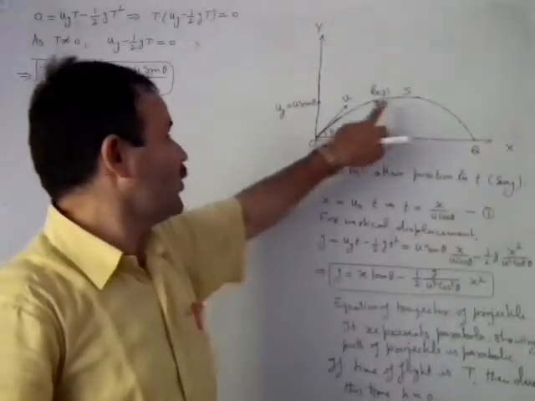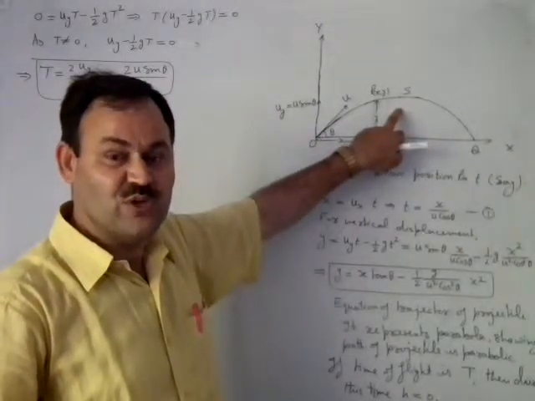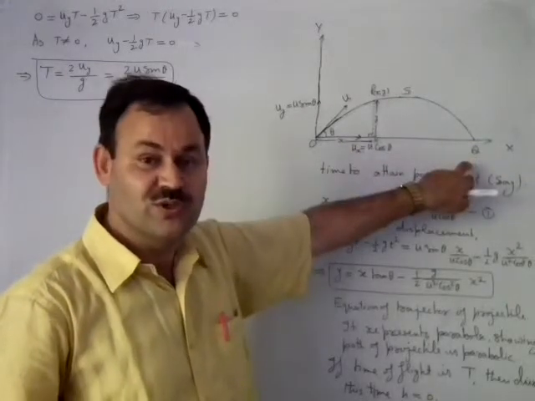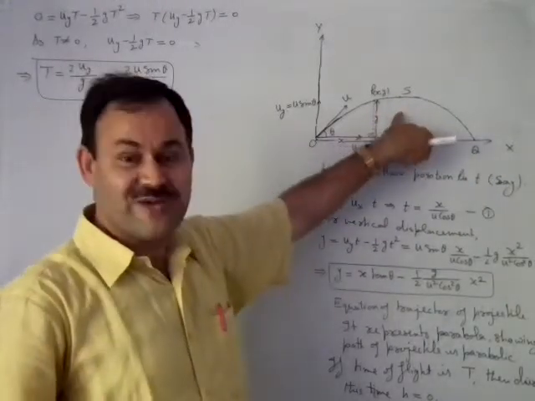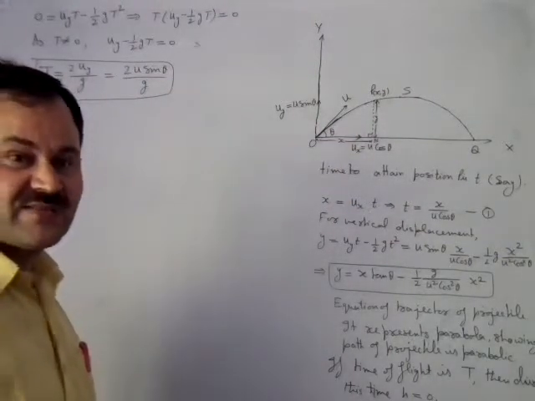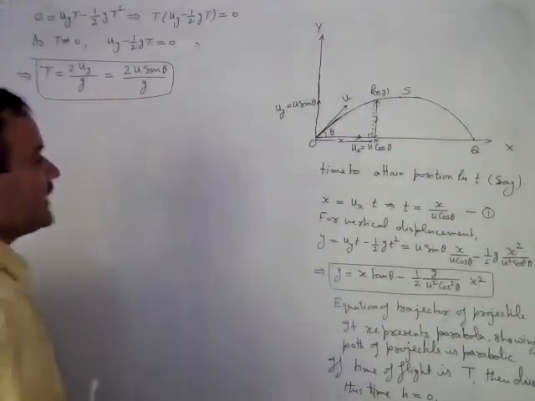The time from O to S multiplied by 2, because the same time will be taken by the projectile in reaching from S to Q. So the time from O to S multiplied by 2 will also give the time of flight. That is another way of calculating the same time of flight.